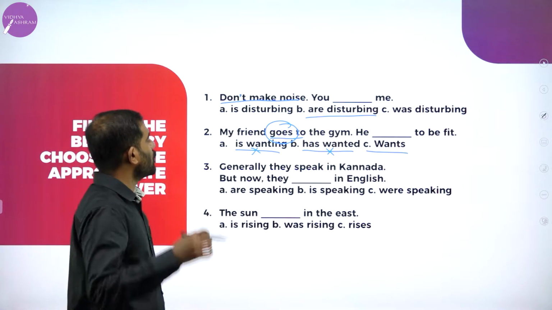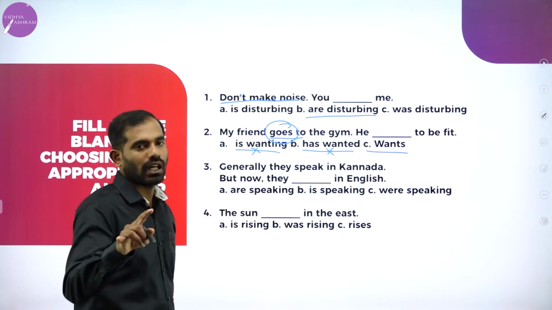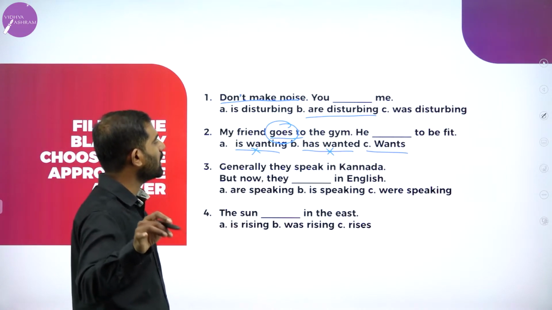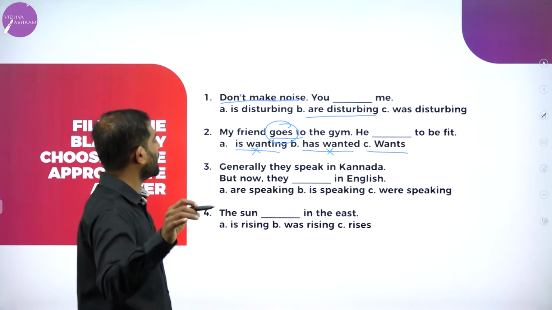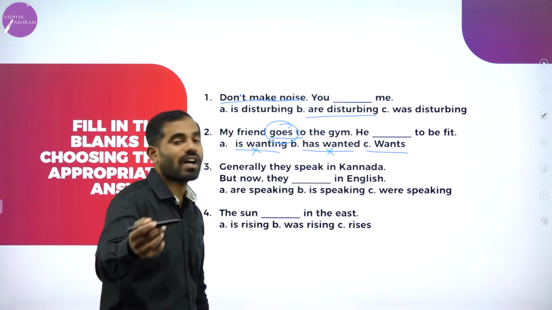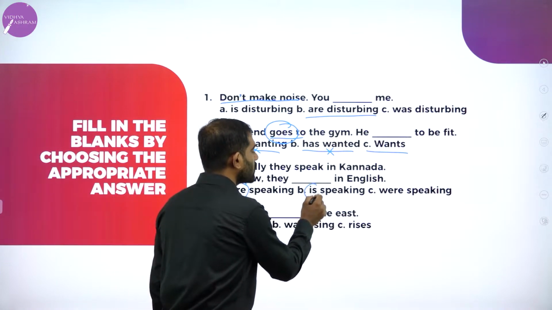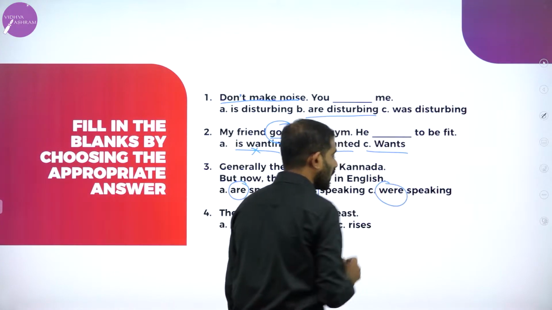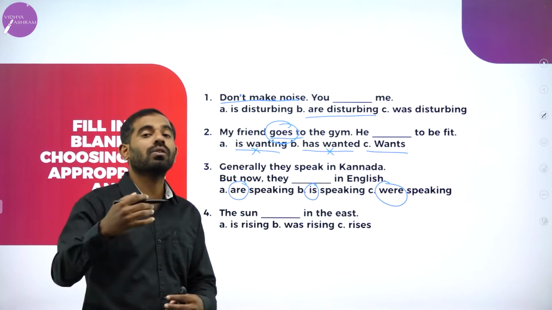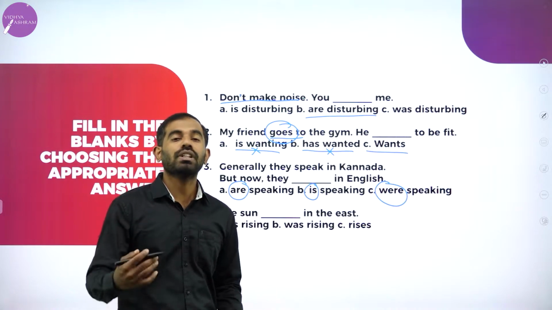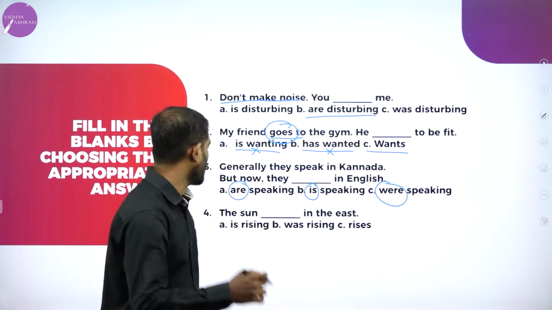Third one, generally they speak in Kannada. Usually they speak in Kannada, but now they dash in English. They are speaking, is speaking, were speaking. Now, I always tell you, verb is not just an action word. There are also auxiliary verbs, which are also known as helping verbs. You need to know even the helping verbs. Why?